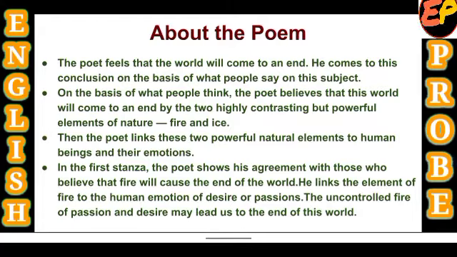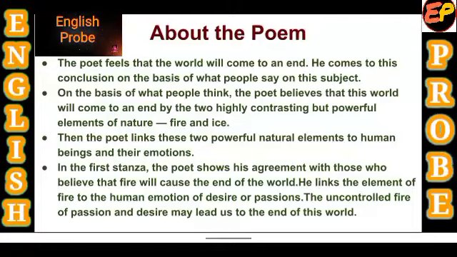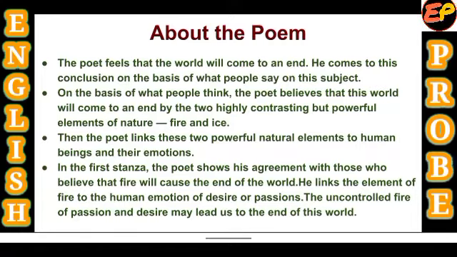On the basis of what people think, the poet believes that this world will come to an end by two highly contrasting but powerful elements of nature. They are fire and ice. Then the poet links these two powerful natural elements to human beings and their emotions. The poet has used fire and ice as a symbol. And what do they symbolize? They symbolize human emotions and their attitude towards one another.